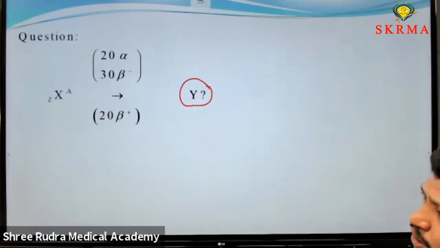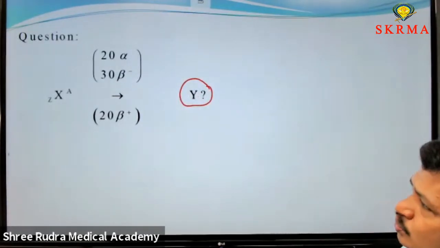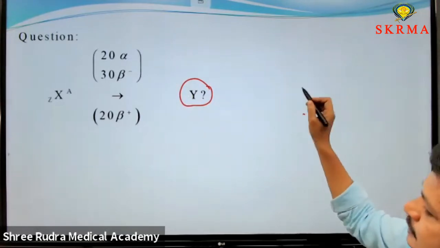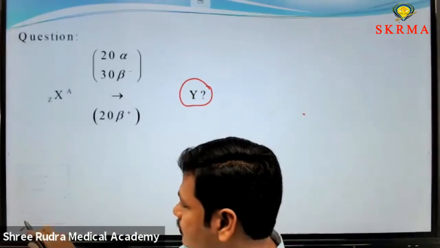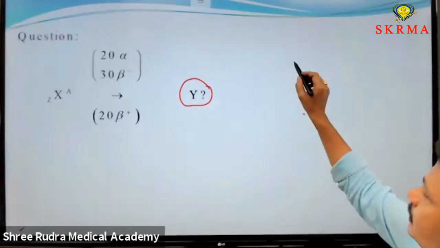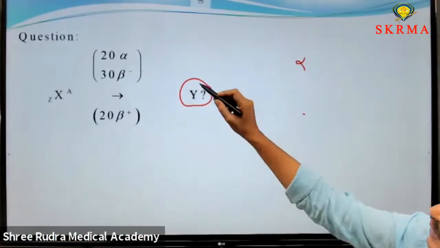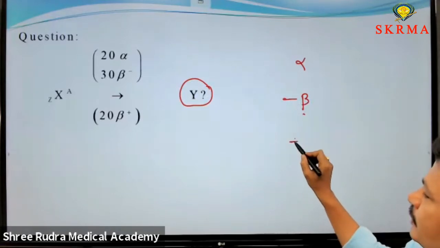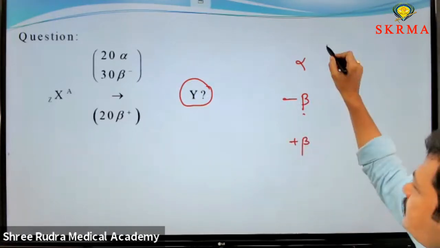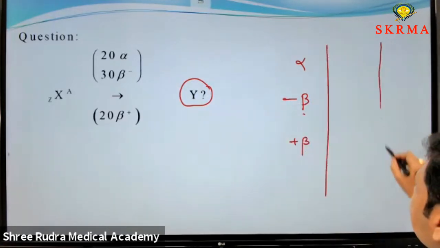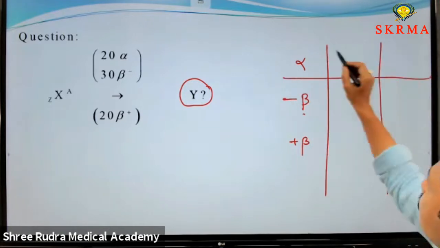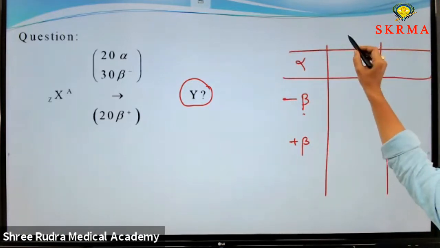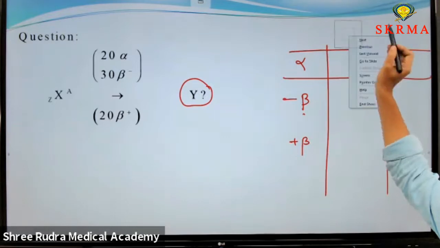In order to solve this type of problem, you have to prepare a small table. It releases alpha particles, beta minus particles, and beta plus particles. What changes?